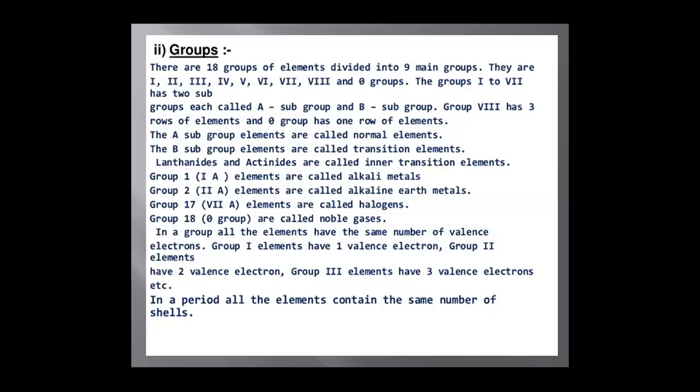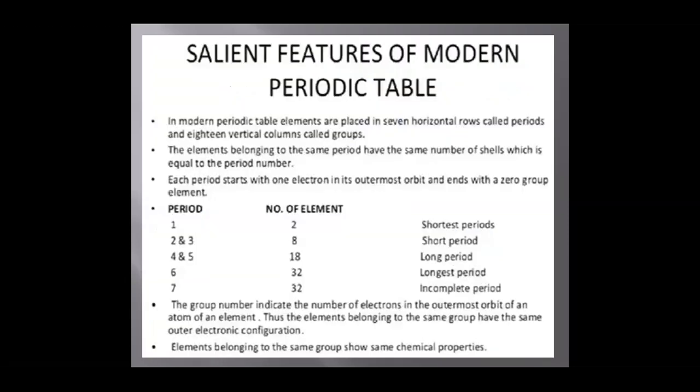In a group, all elements have the same number of valence electrons. Group 1 elements have 1 valence electron. Group 2 elements have 2 valence electrons. Group 3 elements have 3 valence electrons. In a period, all the elements contain the same number of shells. Then, the salient features of the modern periodic table.